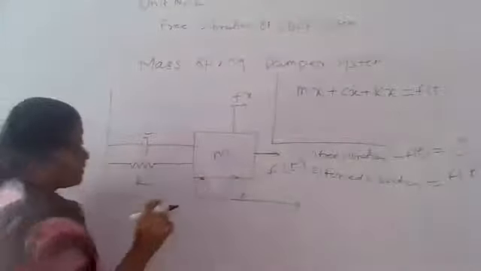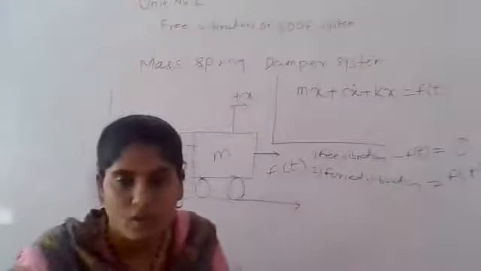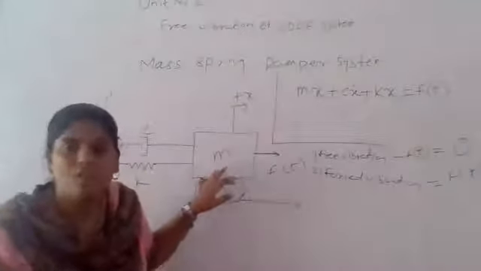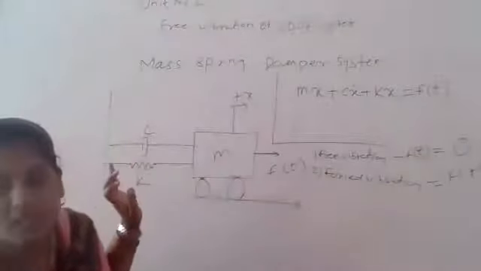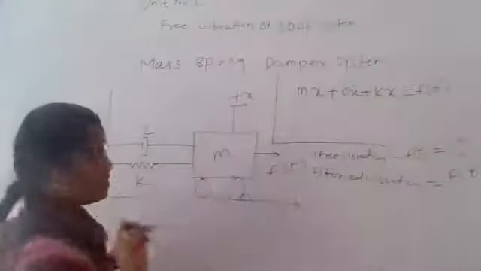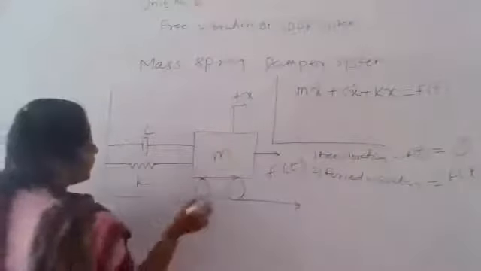Second thing is that the mass is m. What is the system's mass? m. But that m, the mass under gravity, produces inertia forces. Which are those inertia forces? Inertia force is m into a, the mass into acceleration. That is the force from Newton's law. You saw that, right? That inertia force is nothing but mass into acceleration. That part we'll see in the next point.